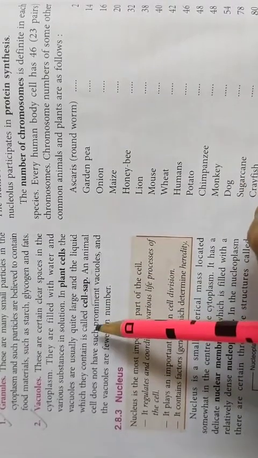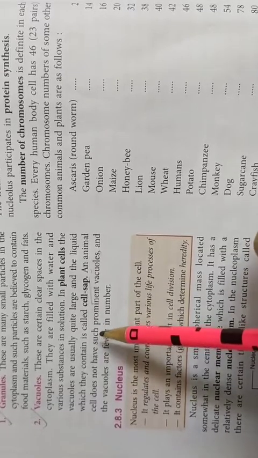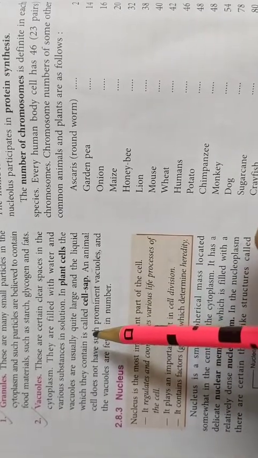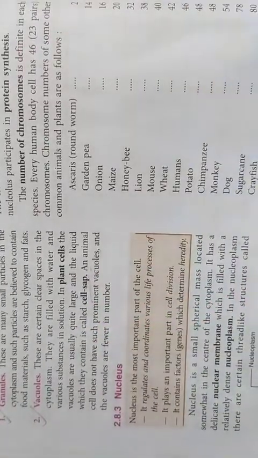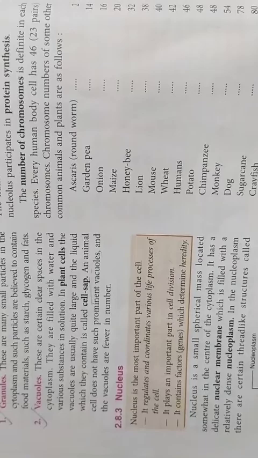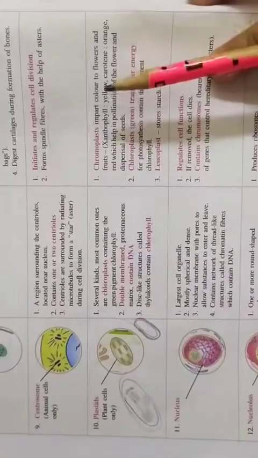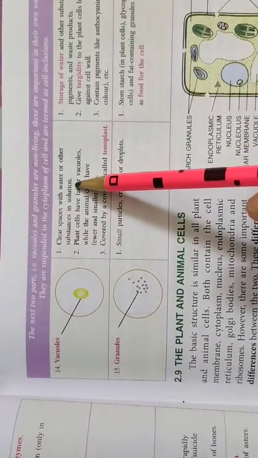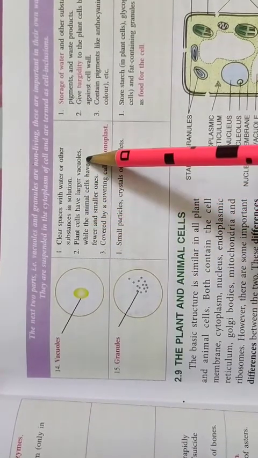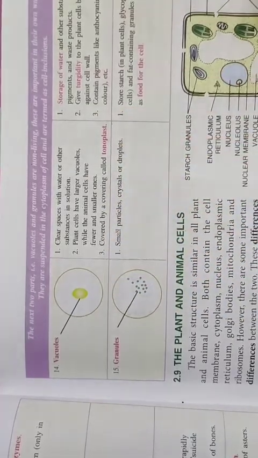Vacuoles are actually of many types. They may have stored gases, they may store water, they may store some other substances. They may be filled with water, or with some other sap. Together we can say cell sap. That means many other substances, other than water, mixed with water. So, if you study from here, they have explained vacuoles. See, the clear space with water or other substances in solution. Plant cells have a large vacuole, and the vacuole is covered by a covering. We call it tonoplast. Right?